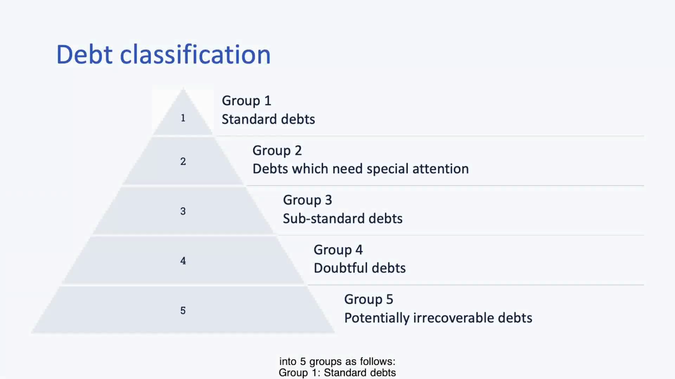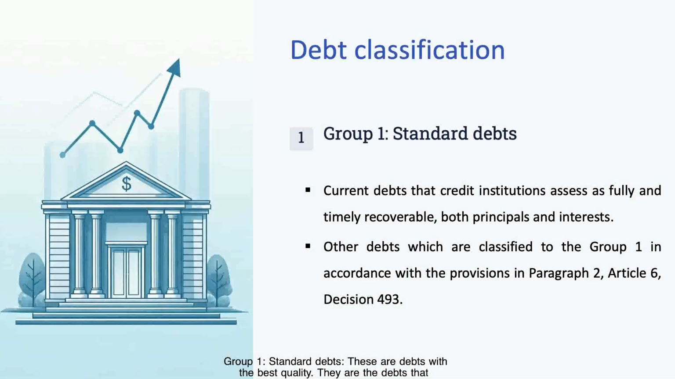Group 1, standard debts. Group 2, debts which need special attention. Group 3, substandard debts. Group 4, doubtful debts. And Group 5, potentially irrecoverable debts. Group 1, standard debts. These are debts with the best quality. They are the debts that credit institutions assess as fully and timely recoverable, both principals and interests. These debts have not been overdue for more than 10 days. Group 1 debt has a specific risk provision ratio of 0%.